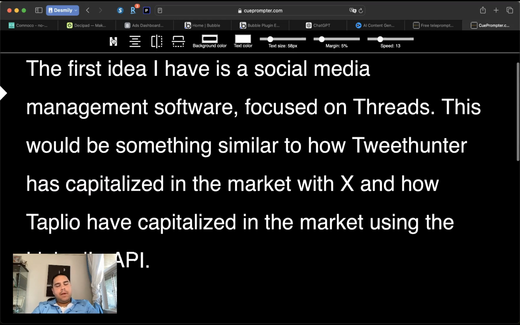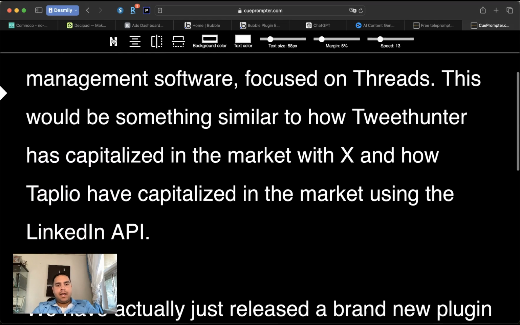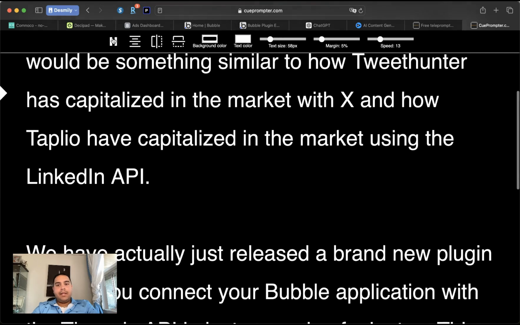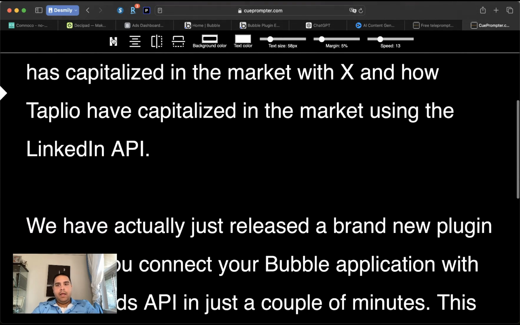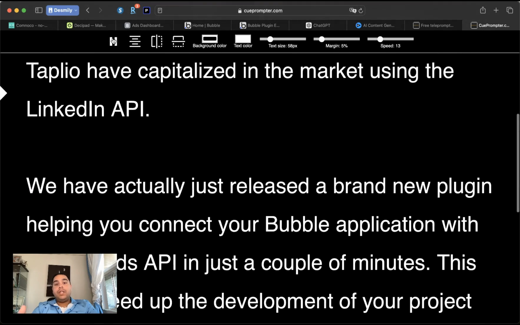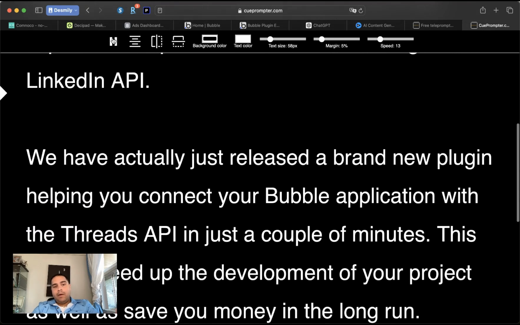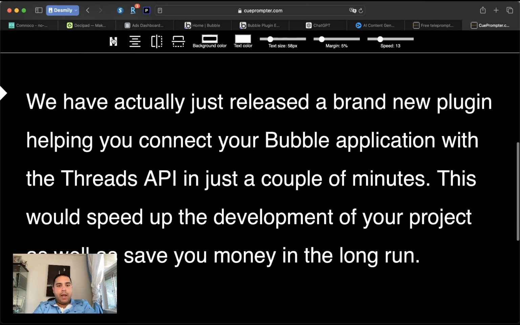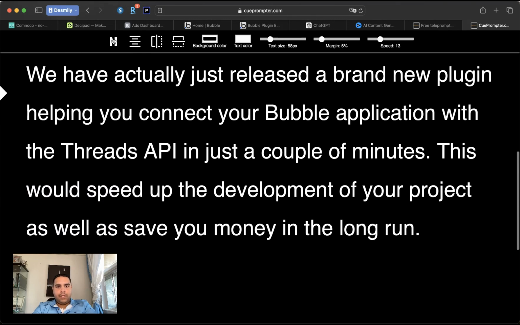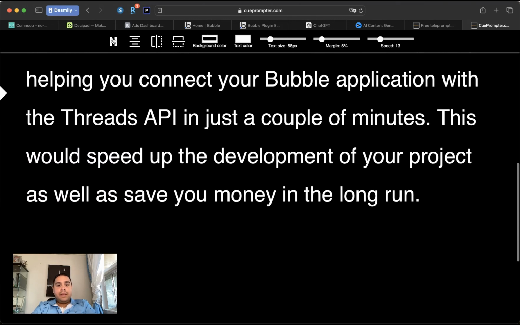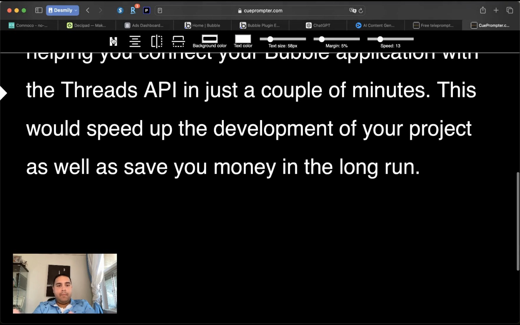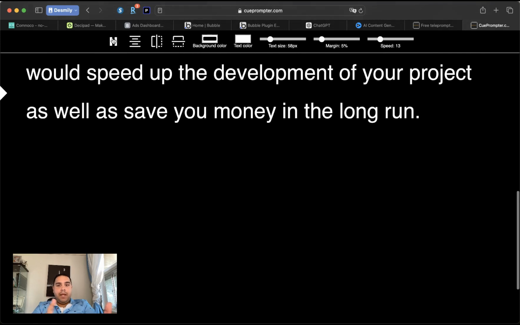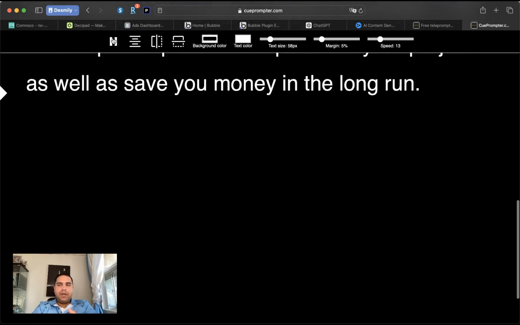This would be something similar to how Tweet Hunter has capitalized in the market with the Twitter API, and how Taplio has capitalized in the market using a LinkedIn API. But this idea will be focused on the Threads API. Now, we have actually built and just released a brand new plugin helping you connect your Bubble application with the Threads API. And it only takes a couple of minutes to connect your application to the Threads API using our plugin. This will speed up the development of your project as well as save you money in the long run.